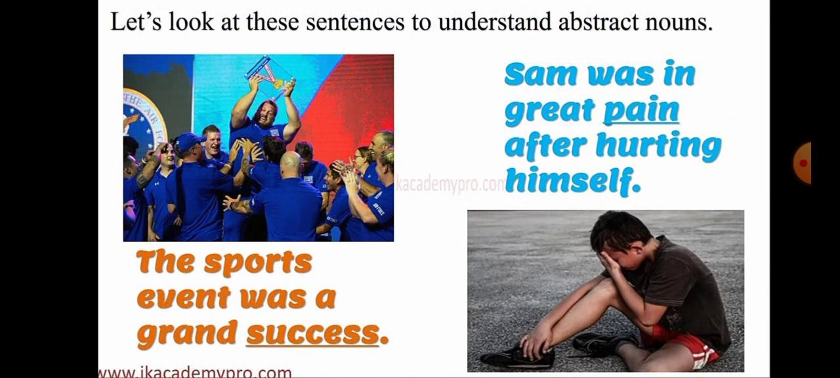Now let us look at these sentences to understand what are abstract nouns. The sports event was a grand success. Here, success is a state of being successful. So, success is an abstract noun. Then second sentence is, Sam was in great pain after hurting himself. Now pain cannot be seen, it can be only felt, and it is a state. He was in which state? Sam was in a state of pain. He was in great pain. That is why pain is an abstract noun.